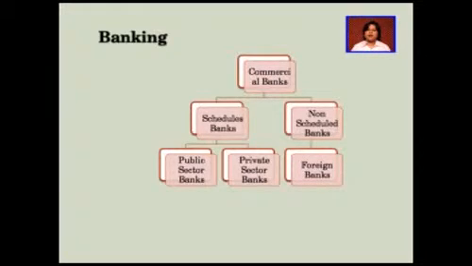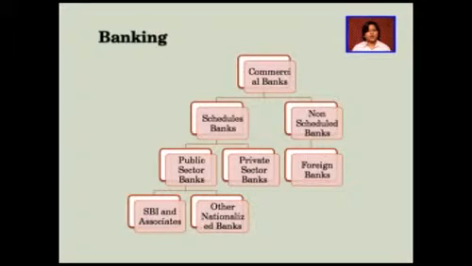The public sector banks can be further categorized into two parts: State Bank of India and its associates, and other nationalized banks. Private sector banks are of two further types: the old private sector banks and the new private sector banks. New private sector banks are those banks which were formed after the liberalization policy of the government.